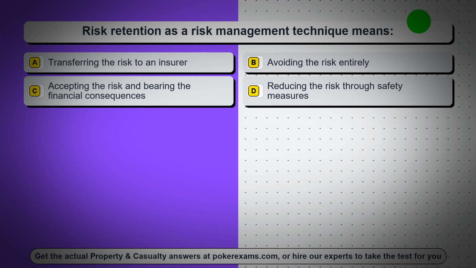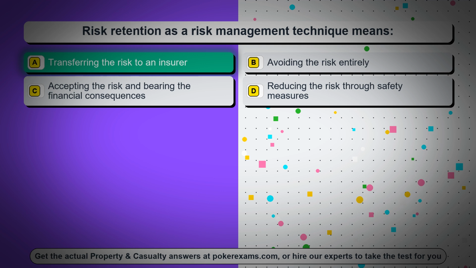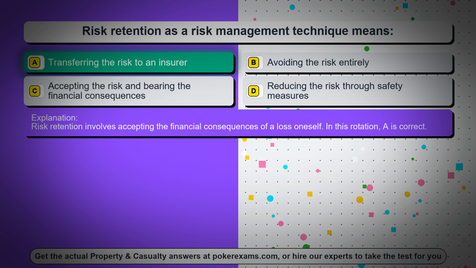Question 67. Risk retention as a risk management technique means, option A, transferring the risk to an insurer. Option B, avoiding the risk entirely. Option C, accepting the risk and bearing the financial consequences. Option D, reducing the risk through safety measures. The correct answer is option A, transferring the risk to an insurer. Risk retention involves accepting the financial consequences of a loss oneself.